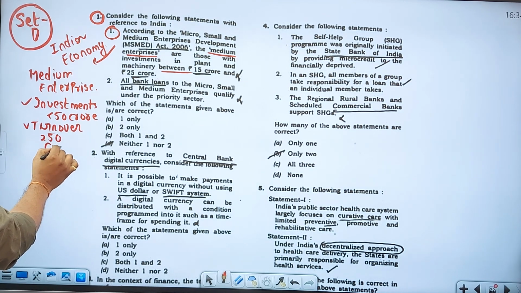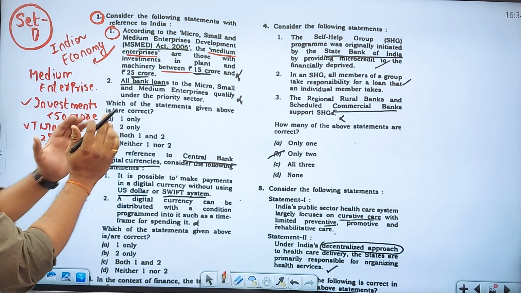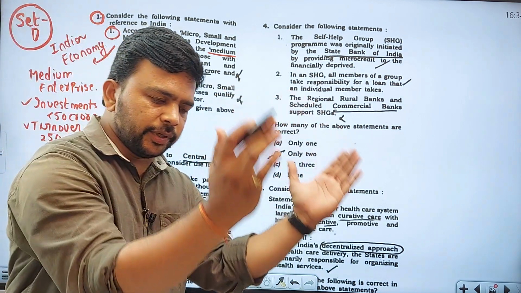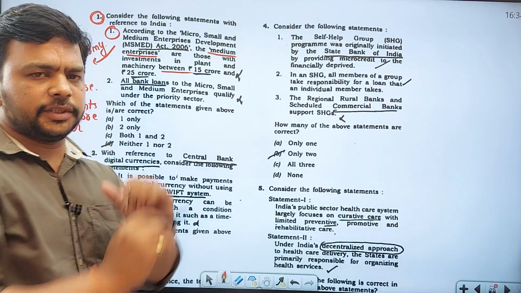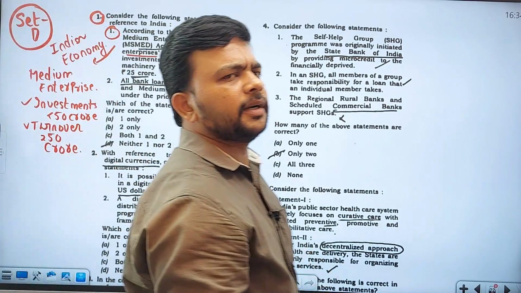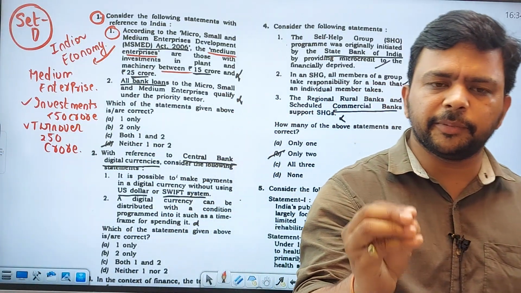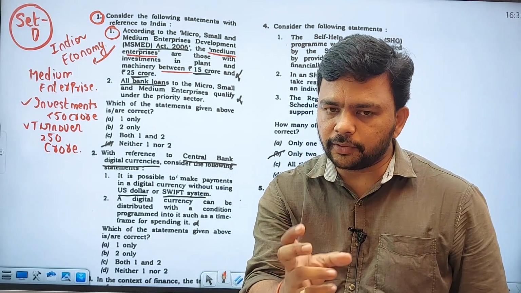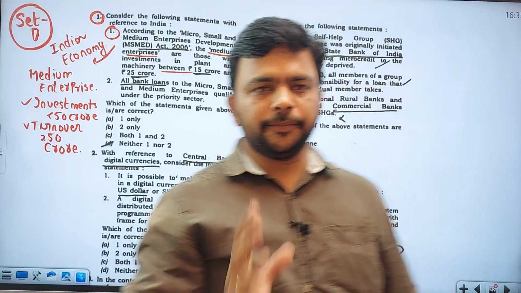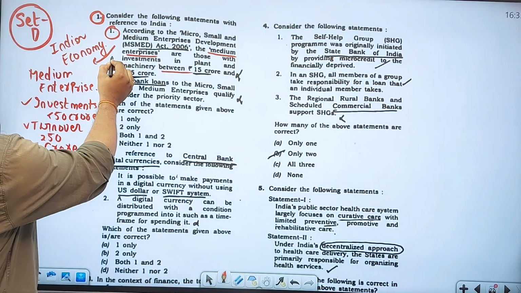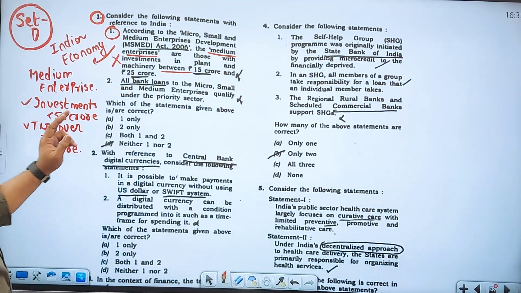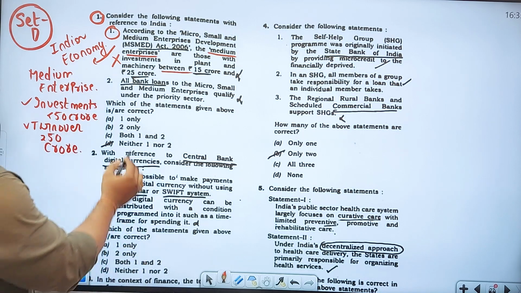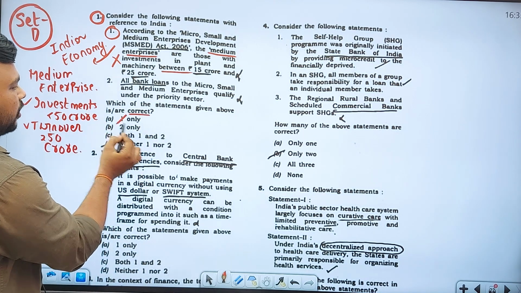He has clubbed factual information into a statement to test whether you know the definition of micro, small and medium enterprises and have those facts. So this statement is wrong, and since he is asking for the correct one, this is gone.